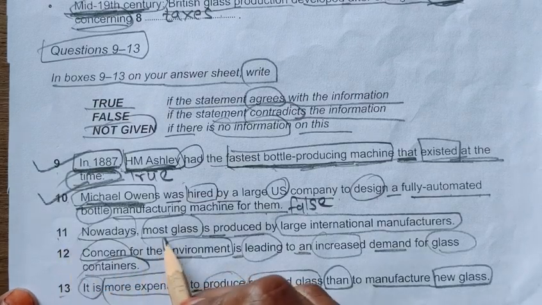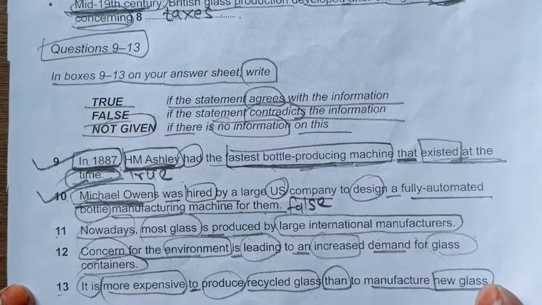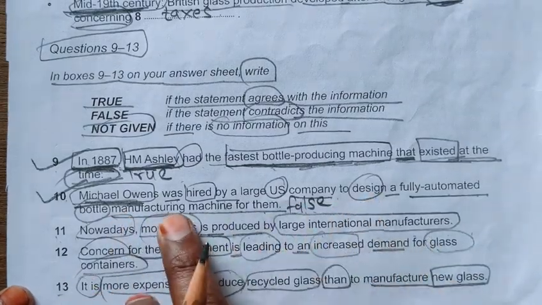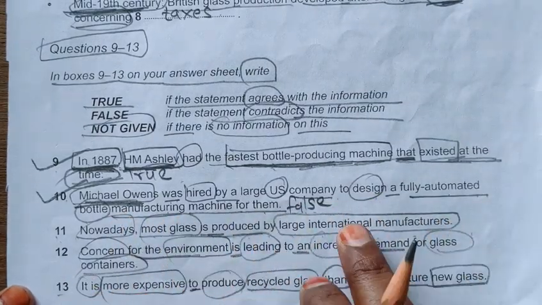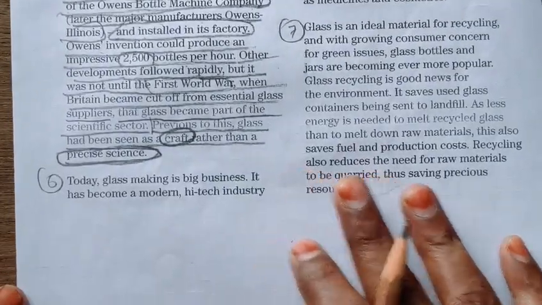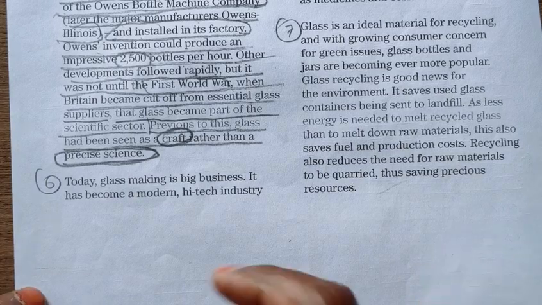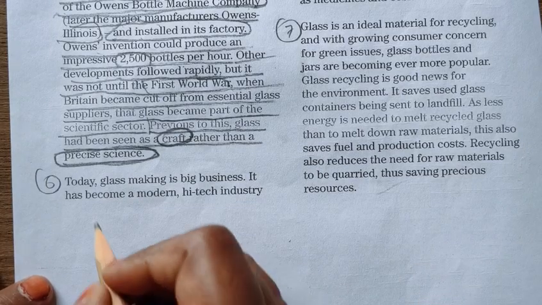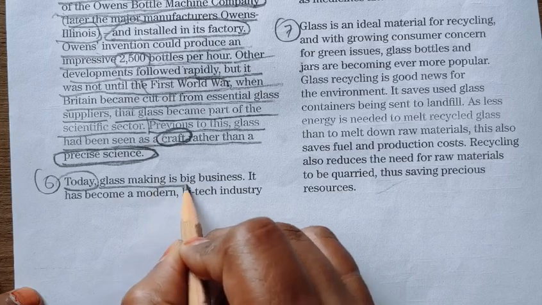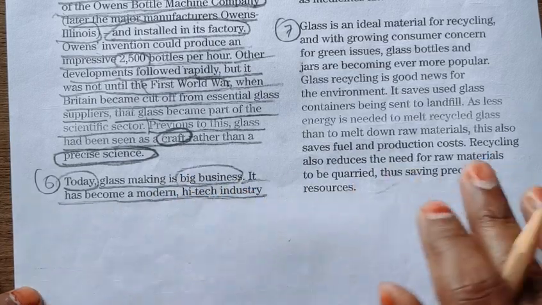Let's see another question. Nowadays, most glass is produced by the large international manufacturers. So we have not seen anything regarding this, that most glass is produced by large international manufacturers. So we will move forward towards our 6th paragraph. So now let's quickly read our 6th paragraph. Today, glass making is big business. It has become a modern high-tech industry.